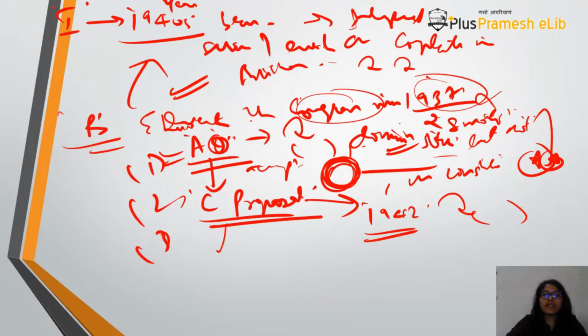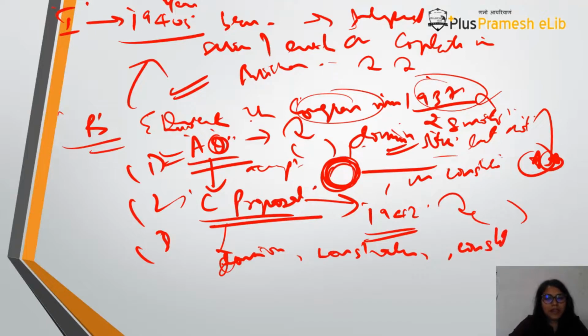Okay, and here also they again reiterated their offer of Dominion status, but also said that a constituent assembly will be made after the war, and a constitution will be made. So here also you are confusing Indians. If you're only giving us Dominion status, then why are you talking about a constitution? Because a constitution cannot be of a country which is under somebody else, right? The constitution is ours, so we will make it, but you are not giving us that power.